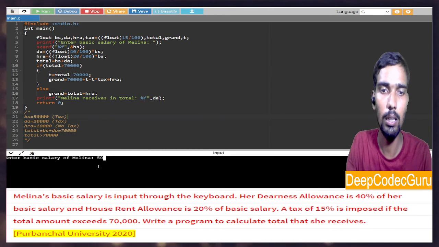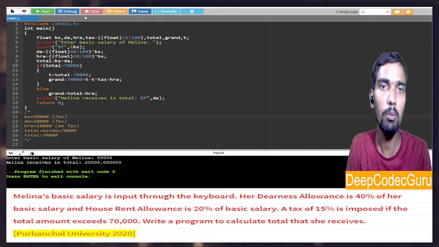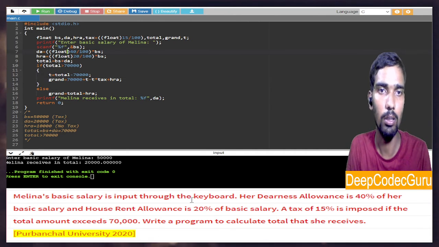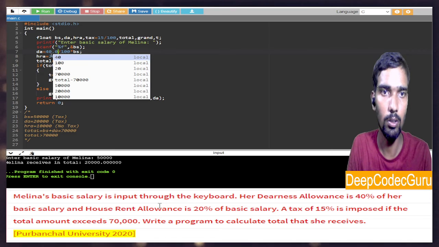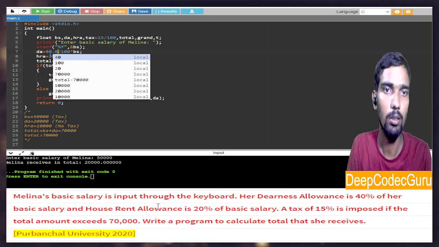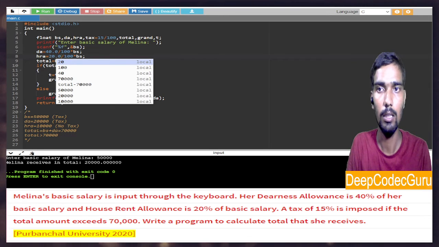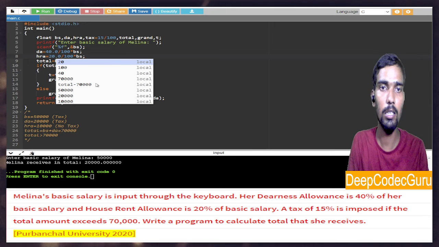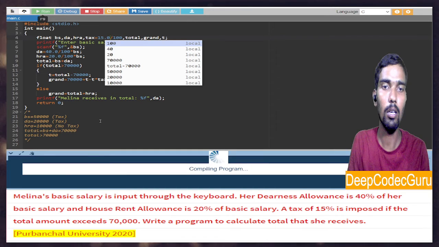So DA is what I am printing here also. Okay. So you can see DA is 20,000. Okay. Something we can also make like this. Okay. So let me make it. All things very simple. So it is 14.0. This is okay. So explicit typecast is required here, right? I hope you will get it. It is explicit typecast. We need it. So let me again run it and show you.